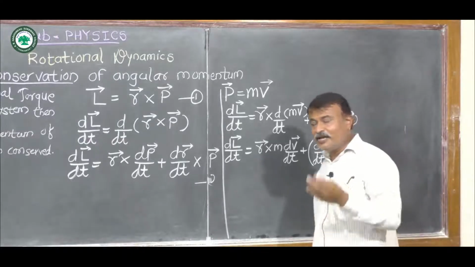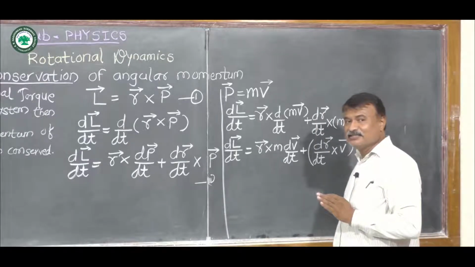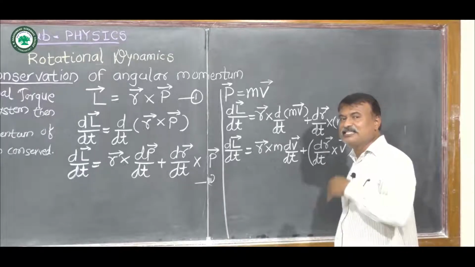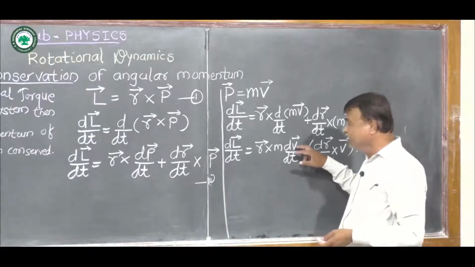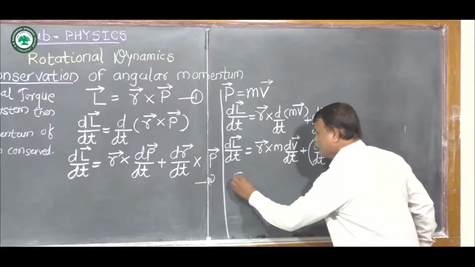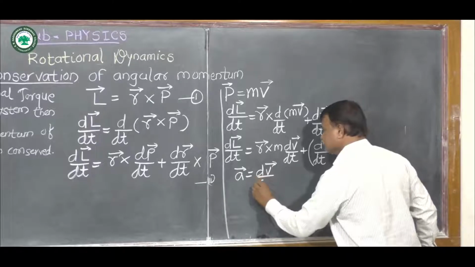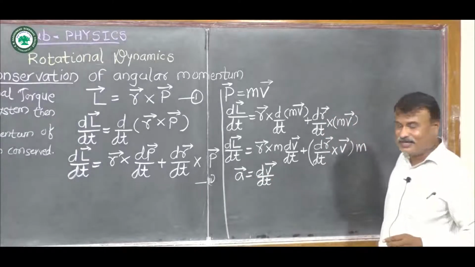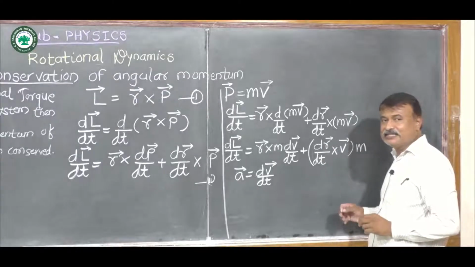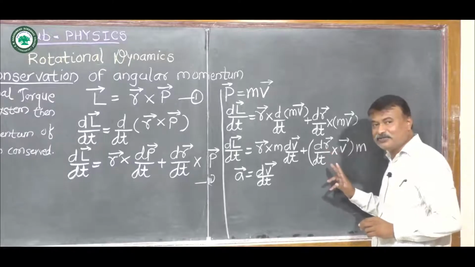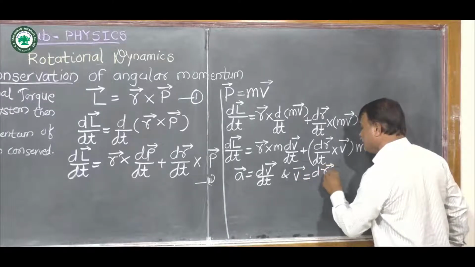Now according to the definition of acceleration, linear acceleration is the rate of change of velocity with respect to time, and therefore its formula is acceleration a bar is equal to dv bar by dt. Also we know that linear velocity is the rate of change of displacement with respect to time, and therefore we write v bar is equal to dr bar by dt.